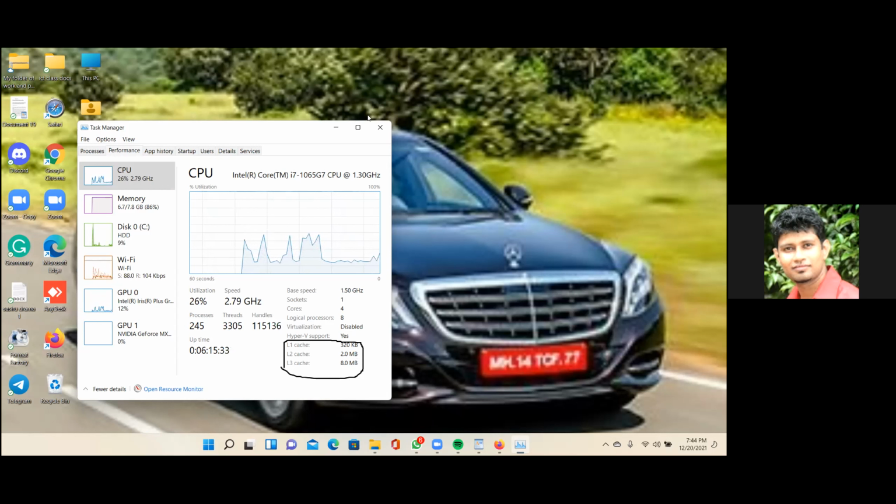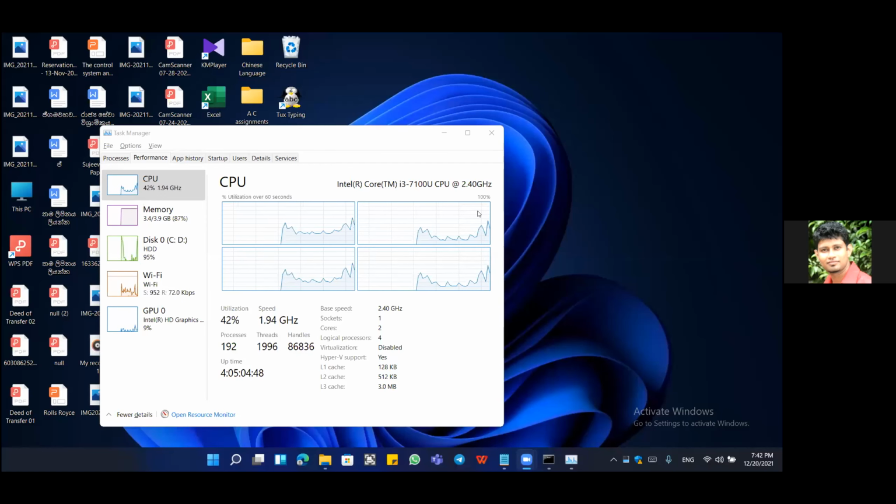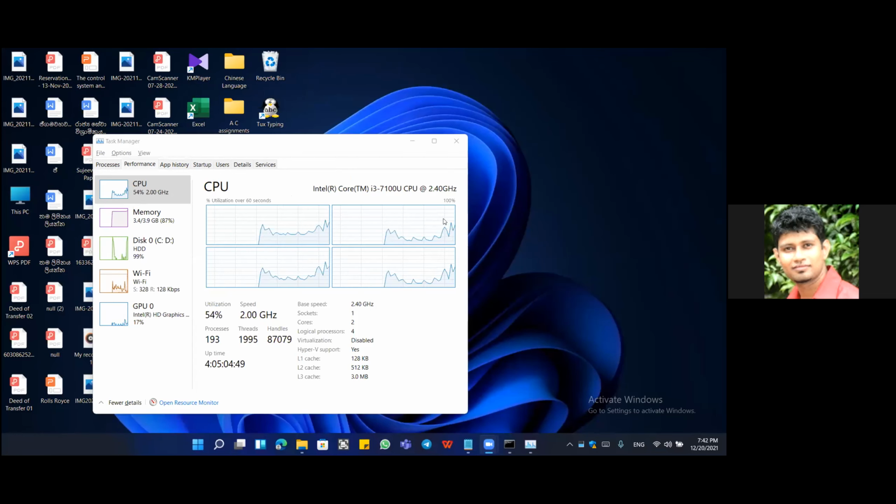Okay, so who else can share the screen? I'll stop Sasiru's screen. Who else can share the screen? Okay, Metindu, yes, you went to the correct place. So this is the cache memory. You can see it is less than Sasiru's one, but still you have a cache memory of 128 KB, 512 KB, and 3 MB.